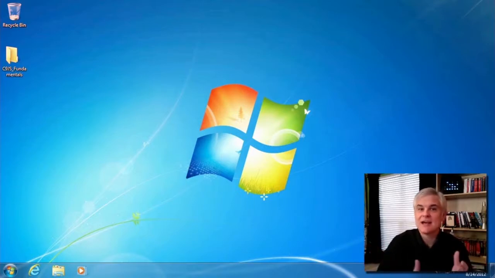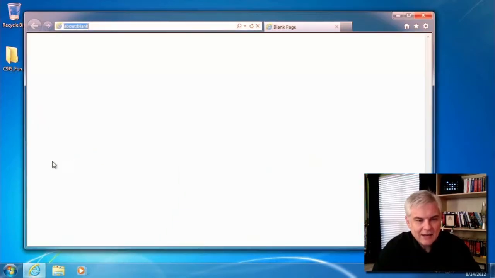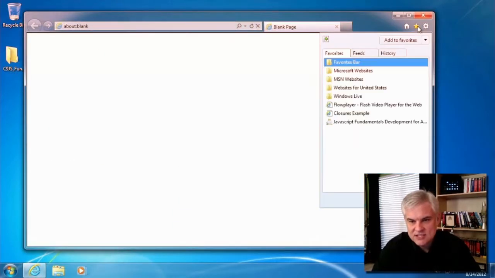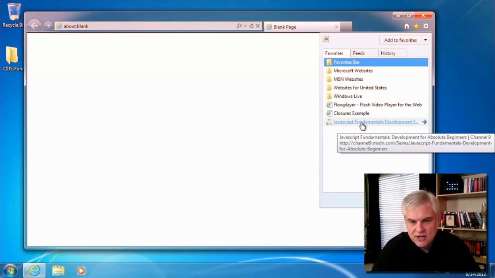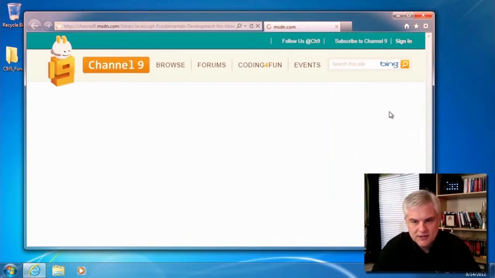And then once I'm finished, I'm going to allow you to download all the work, all the HTML, the JavaScript files, the cascading style sheet files, any images or any other resources that you'll need in order to follow along and complete these examples. So you can see where you can download that. If you haven't been able to find it, I actually saved the link to the JavaScript Fundamentals series here in my web browser.